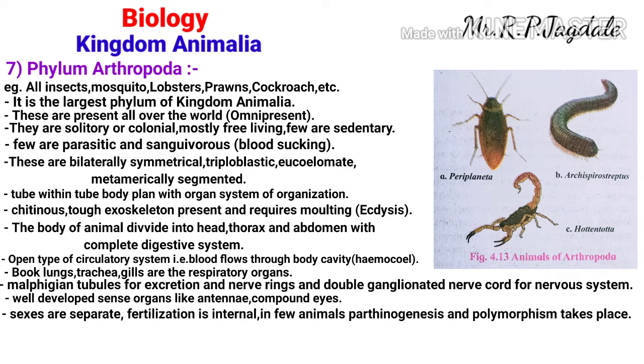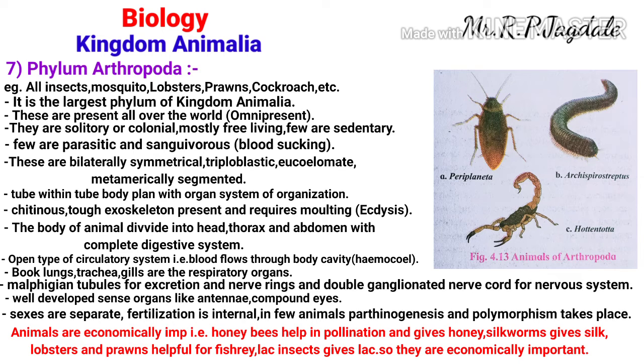There is also some economic importance of the animals of this phylum. What is the economic importance? There are some insects which are economically important. That means Apis, also called honeybees. They are economically important. They give us honey, and they help in pollination. For whatever crops need pollination, honeybees are very important.